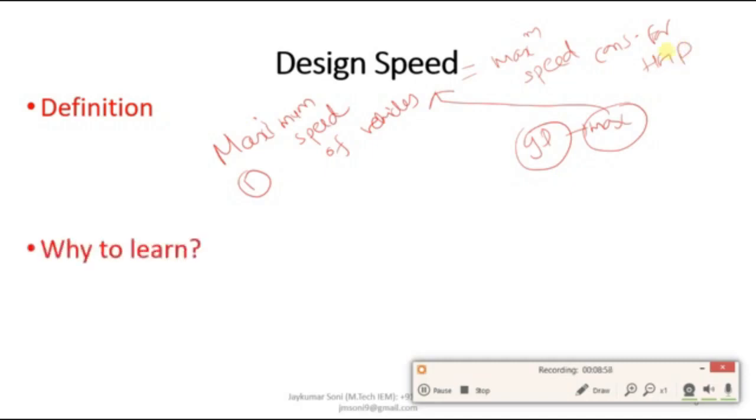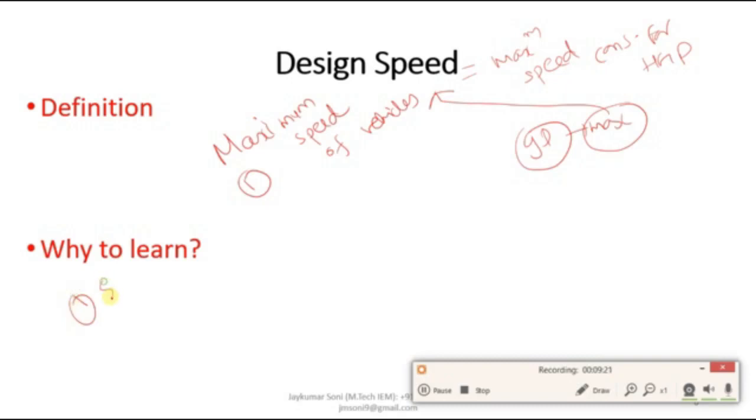Why do you need to learn the design speed? Let me tell you, design speed is important for the following factors. It is required for providing the side distance, the radius of horizontal curve, to define the length of various kinds of summit and valley curves, super elevation and extra widening. Let me tell you in brief why you need to learn it.